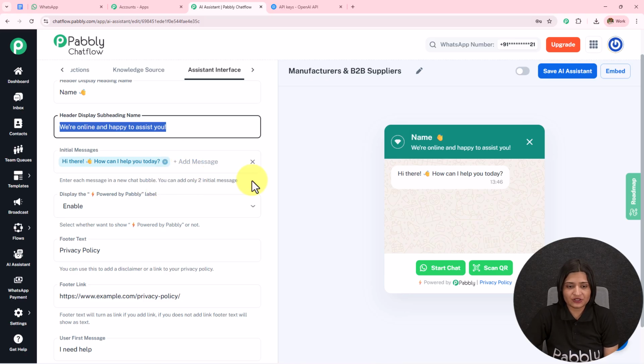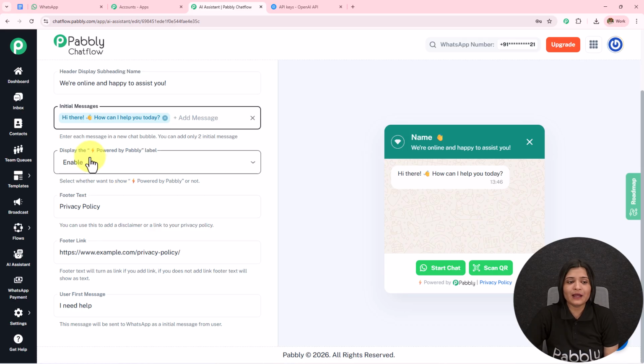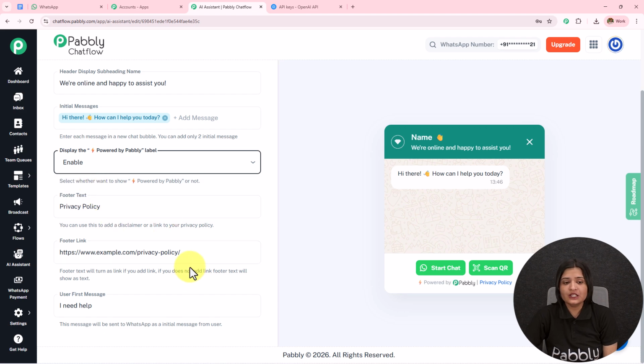You can add two initial messages based on which your AI agent is going to reply. The powered by Pabbly is enabled. You can disable this also and it will be removed from here. Then we have this footer text and the footer link. So over here I have added the privacy policy, and in the footer link I have added the link to privacy policy. Moving on towards the next step, we have this user first message.